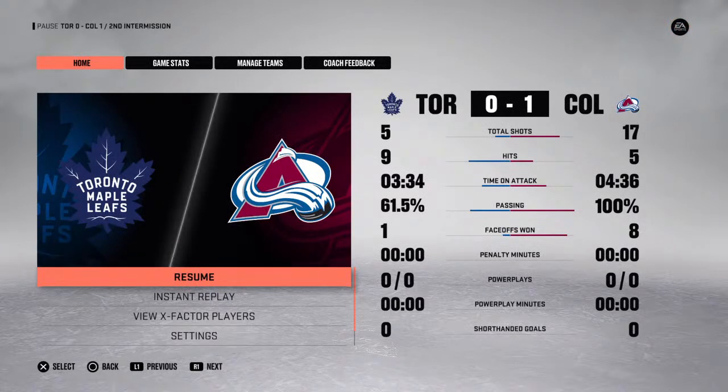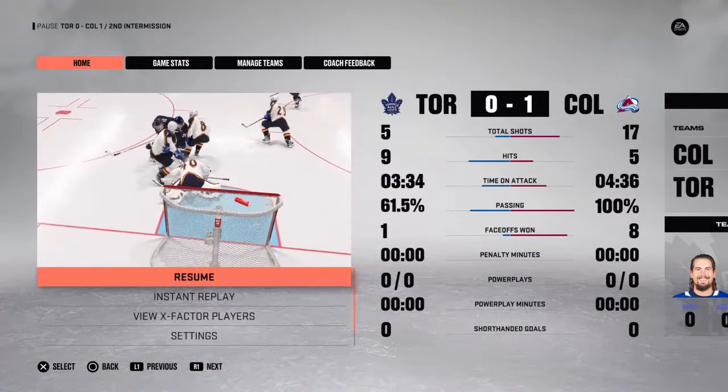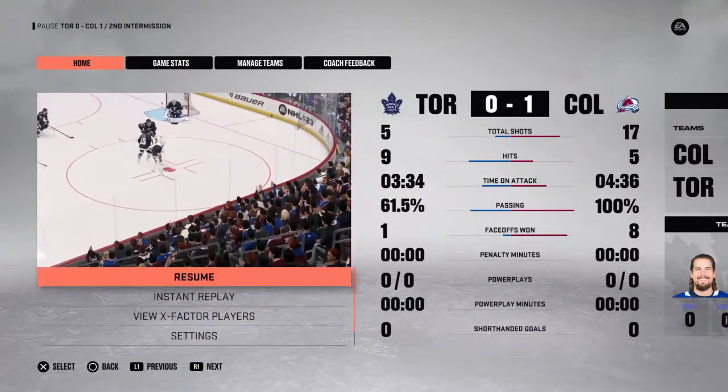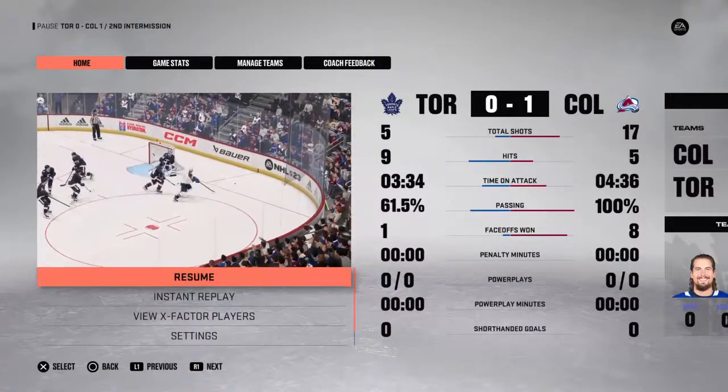Shots on goal 17-5 Avalanche through two, with a 1-0 lead. Hits are 9-5 Toronto. Faceoffs 8-1 Avalanche. No power plays. 1-0 Colorado after two.